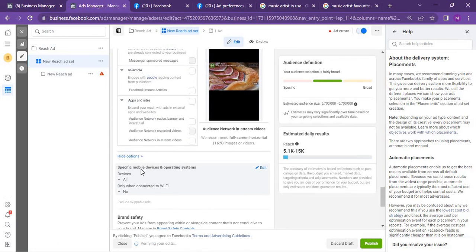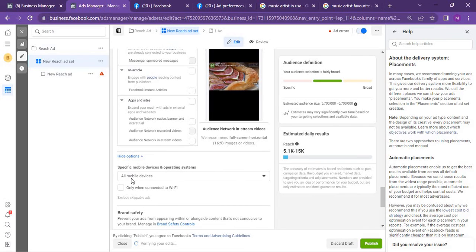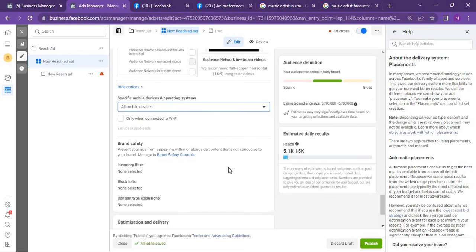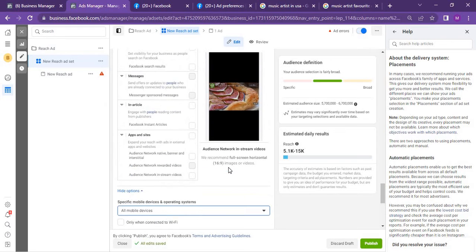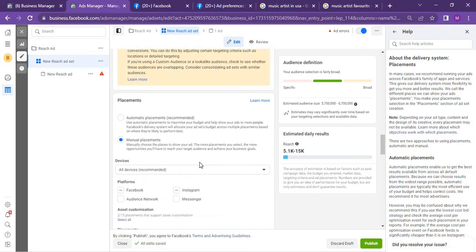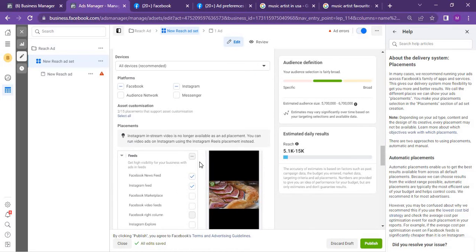Let's see more options. You can see specific mobile device and operating system. Okay, now all mobile devices. Look at Android devices only, iOS devices only. I can target only Android users or iOS users. That is what this placement does for you, and it's very authoritative. If you can maximize it, you can use it very well. You'll be amazed with the kind of results your ads will deliver.